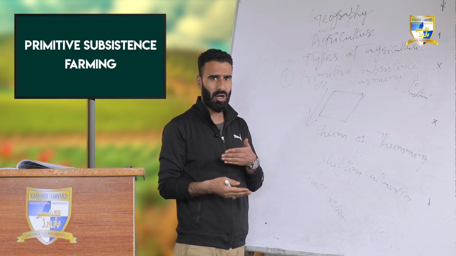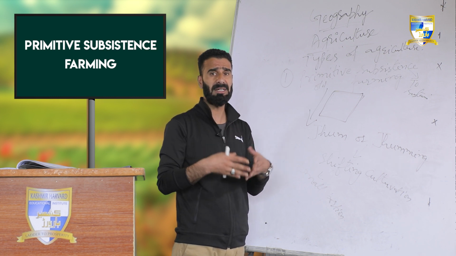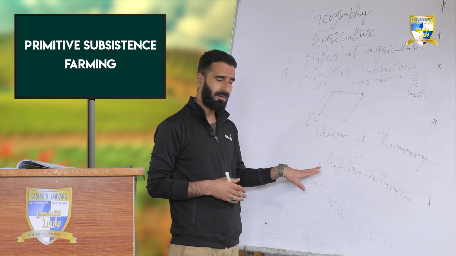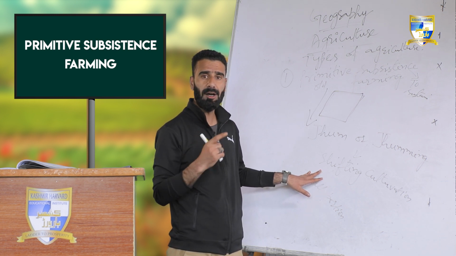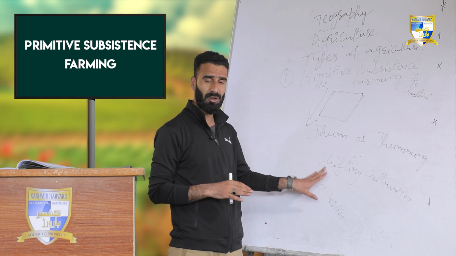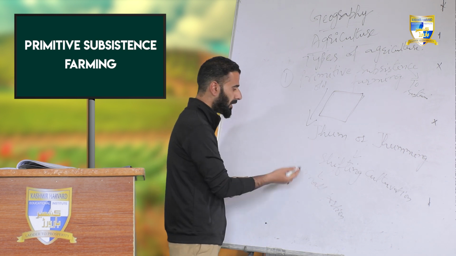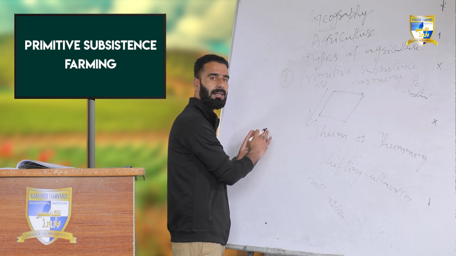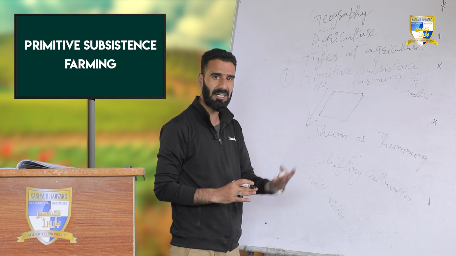They grow crops, they sow seeds into the land, and finally they irrigate it for a period of 4 to 5 months. When the crop is raised, they harvest it, and if they find that the fertility of the soil has reduced, they will abandon the land, forsake the land, or simply leave the land area and move to the next area. So they move from one portion of forest area to the next for agricultural purposes. That is why it is called shifting cultivation.